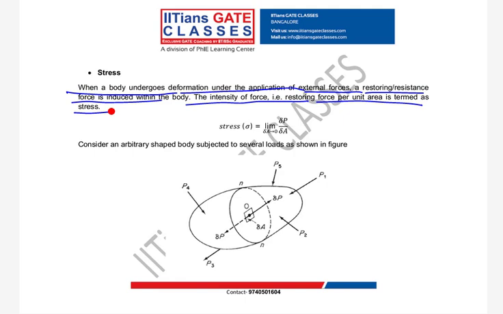Pressure is normal force per area. Pressure is direct. Stress is measured as internal resistance force. Pressure is external, and can be both internal or external. If you ask me, what is the basic physical difference between pressure and stress?